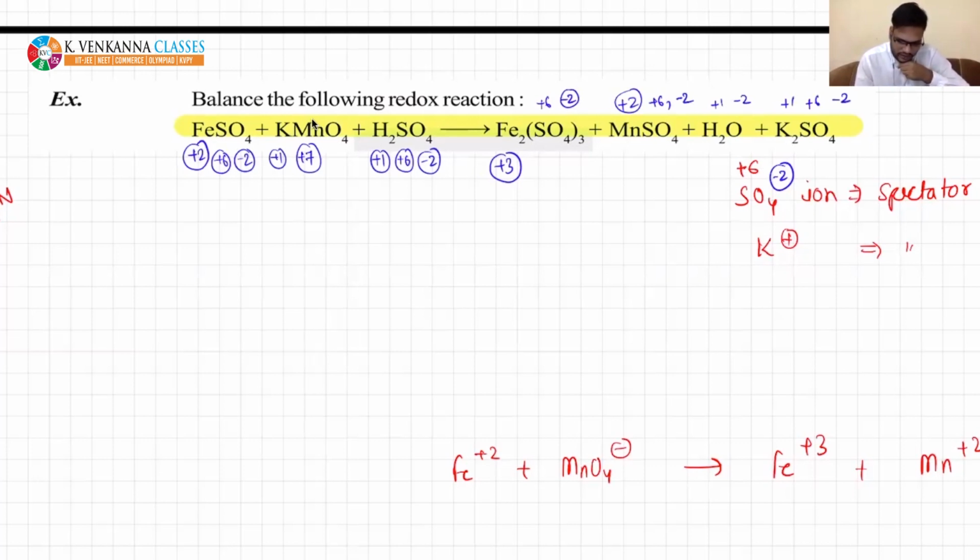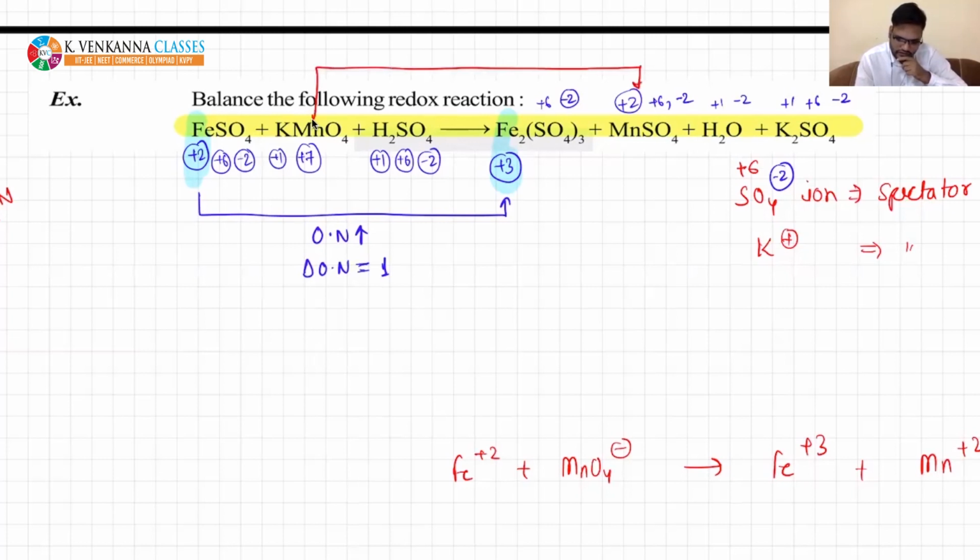If you focus, Fe is undergoing a change in oxidation number. The oxidation number of Fe is increasing, and the change is nothing but plus 1. For Mn, the oxidation number is decreasing, and the change in oxidation number is 7 minus 2, that is 5.